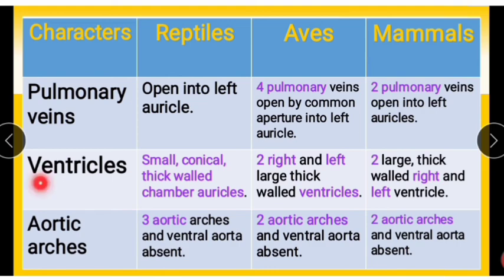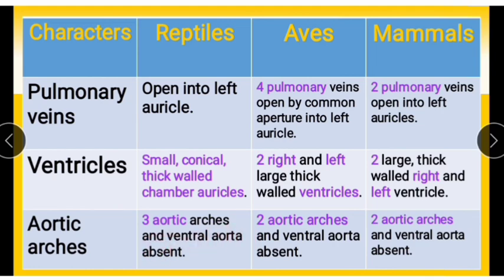Next, ventricles. In reptiles, these are small, conical, thick-walled chambers. In birds, two large thick-walled right and left ventricles, and two large thick-walled right and left auricles. Next, aortic arches. Three aortic arches are present in reptiles, but the ventral aorta is absent.